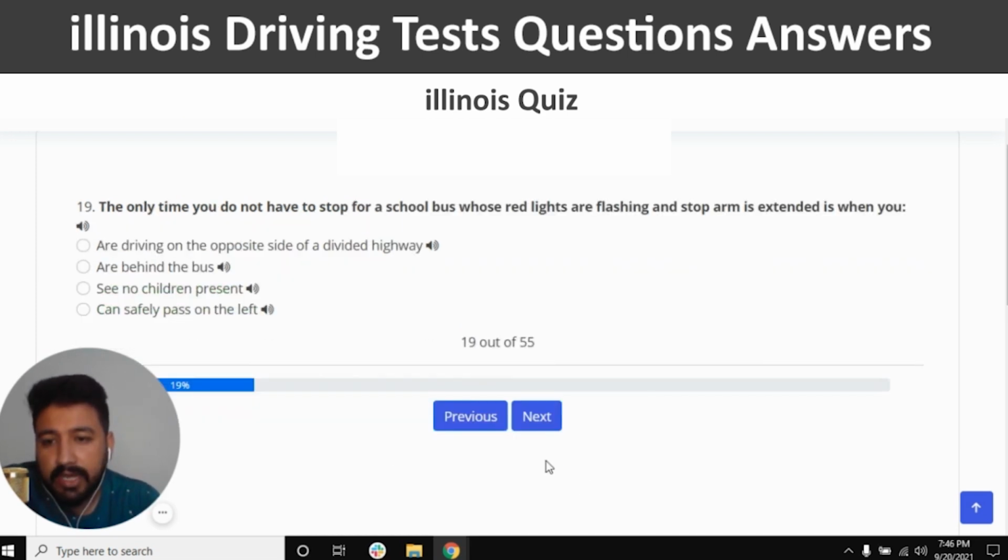Next. The only time you do not have to stop for a school bus whose red lights are flashing and stop arm extended is when you are driving on the opposite side of a divided highway. So it seems like the first option is the right answer.